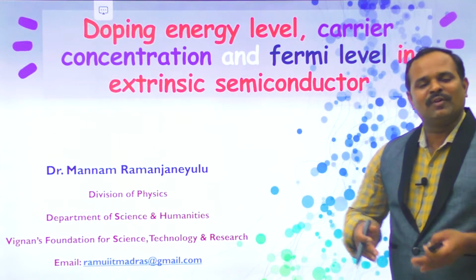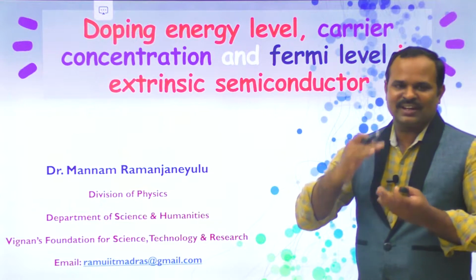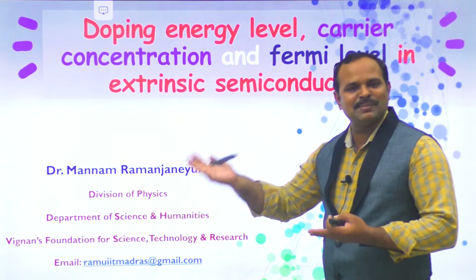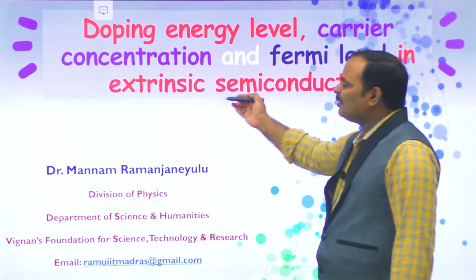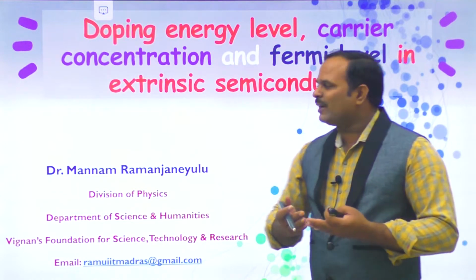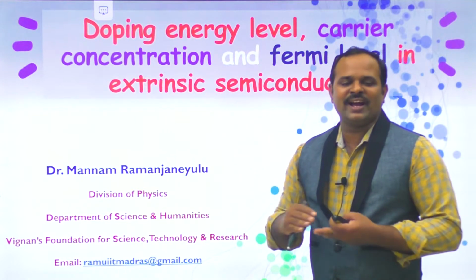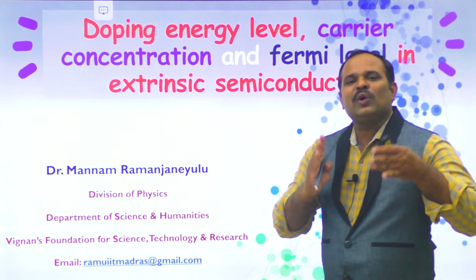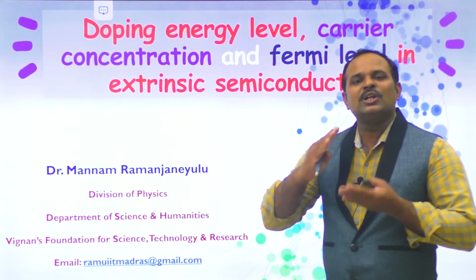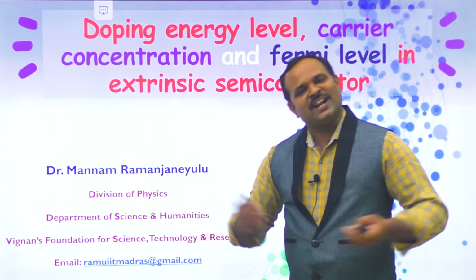In this lecture, we will be discussing the doping energy level position in the semiconductor, and also carrier concentration in n-type and p-type semiconductors and the Fermi level position in the extrinsic semiconductor. We will discuss in more detail the doping energy level position inside the band diagram. However, we discuss the carrier concentration and the position of the Fermi level in n-type and p-type semiconductors only qualitatively. Let us start.